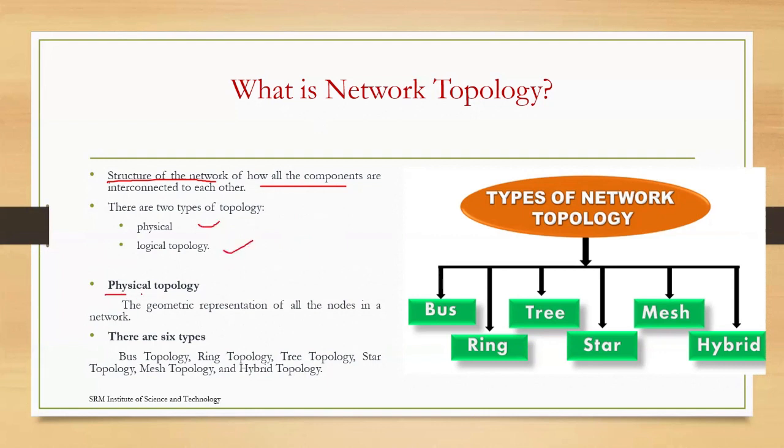What does the word physical mean? Just the geometric representation of all the nodes available in a network.